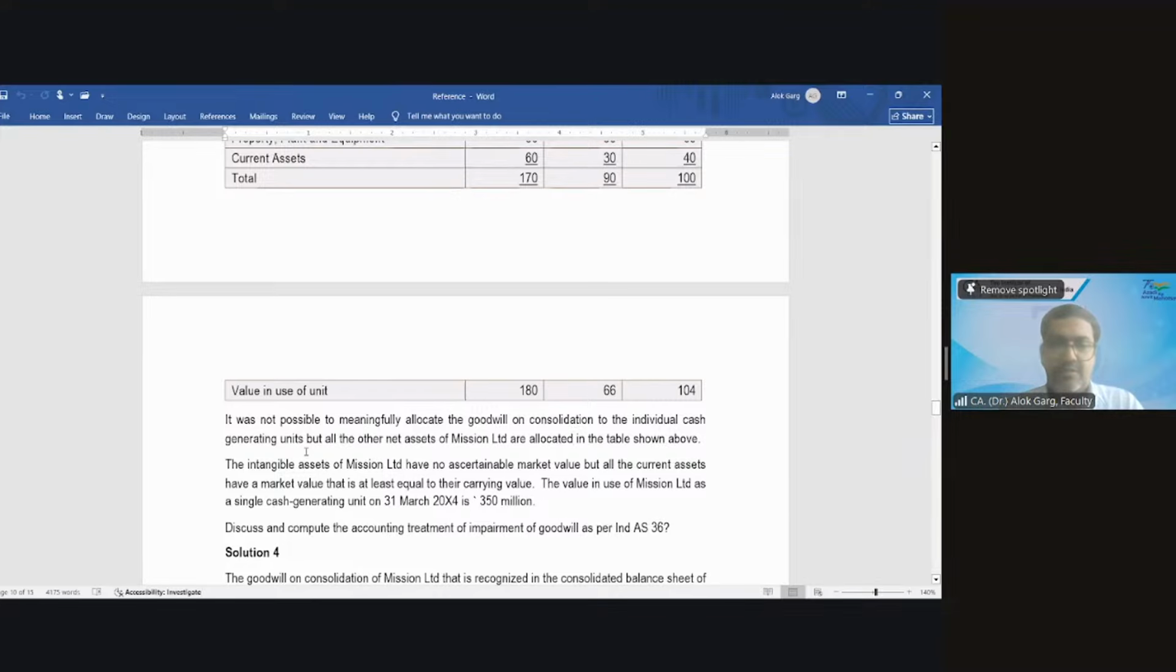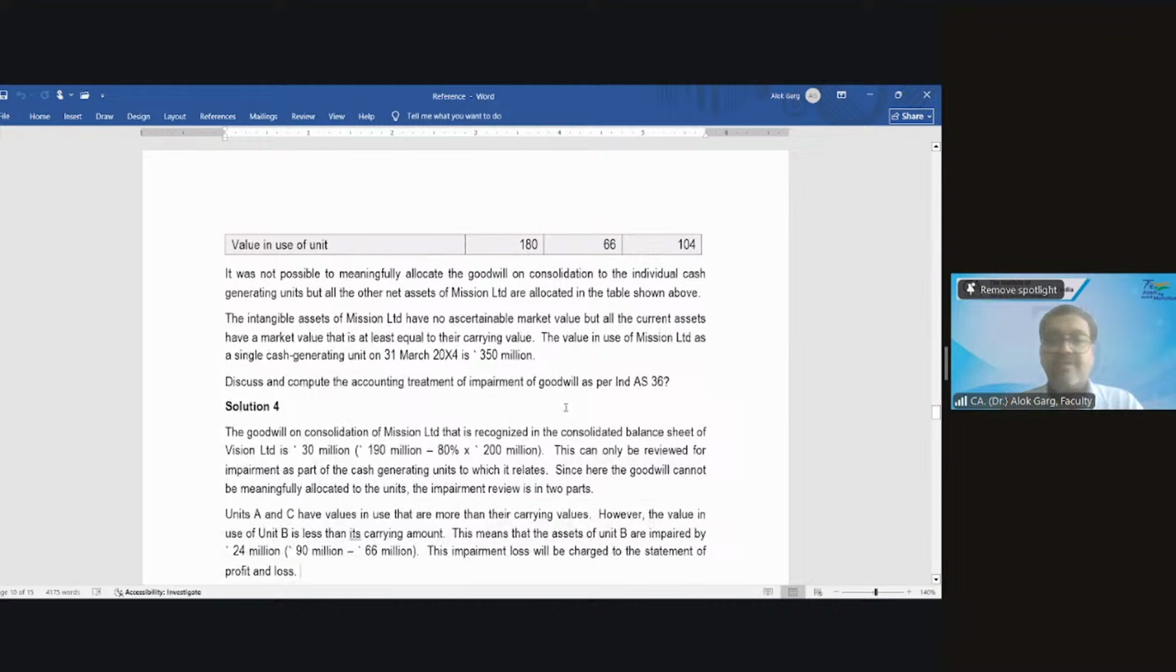Okay. So it is again then saying that the value in use of Mission Limited as a single cash generating unit is 350 million. The value in use of the company is given 350 million. Discuss and compute the impairment of goodwill as per Ind AS 36.